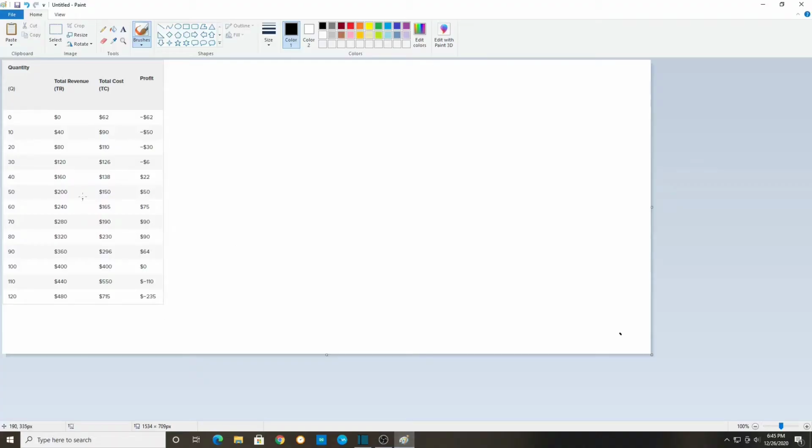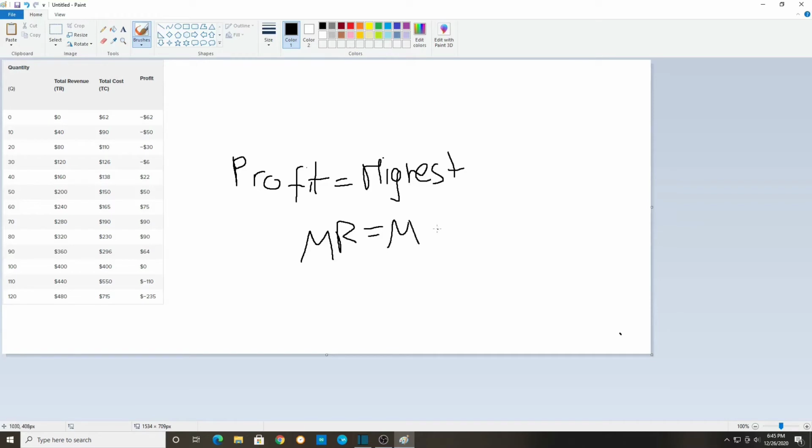Okay, now for the example for profit maximization. So, as we can see here, profit should be at its highest when MR equals MC. So here we can see total revenue, total cost, and a profit table. So, now if you look closely, you see the highest profit out of here is the 90. Now, the highest profit is 90, so the marginal revenue and the marginal cost for the 80th unit should be equal.